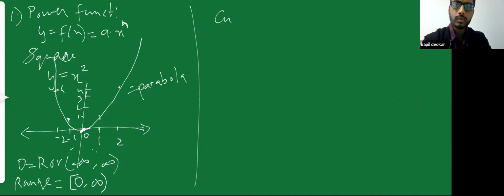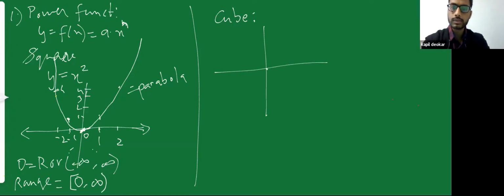What about cube? How would my cube graph look? So again, let's try to draw. If x is equal to 0, y is also equal to 0. If x is equal to 1, y is also equal to 1. If x is equal to -1, y is also equal to -1. If x is equal to 2, y would be equal to 8, 2 cube.